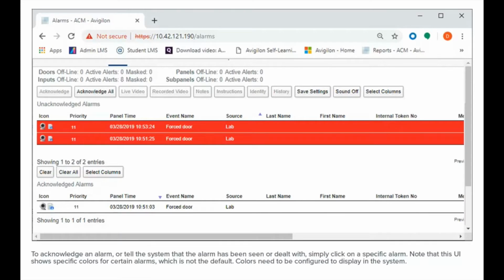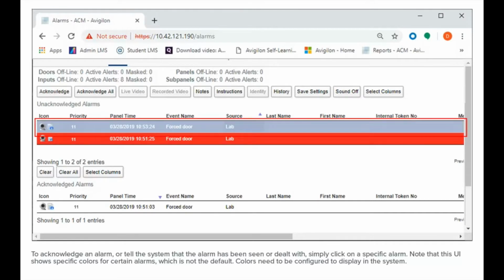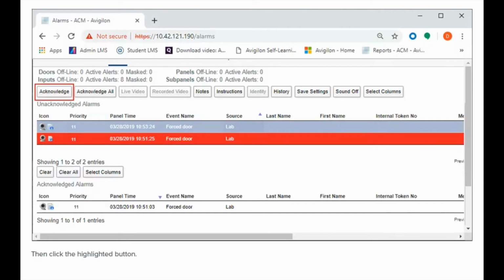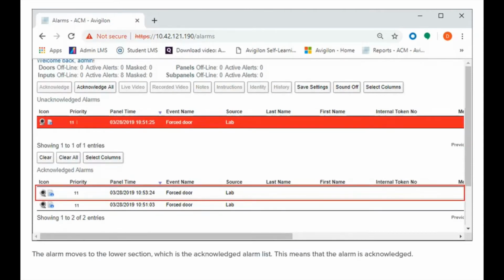To acknowledge an alarm, or tell the system that the alarm has been seen or dealt with, simply click on a specific alarm. Note that this UI shows specific colors for certain alarms, which is not the default. Colors need to be configured to display in the system. Then, click the highlighted button. The alarm moves to the lower section, which is the Acknowledged Alarm list. This means that the alarm is acknowledged.